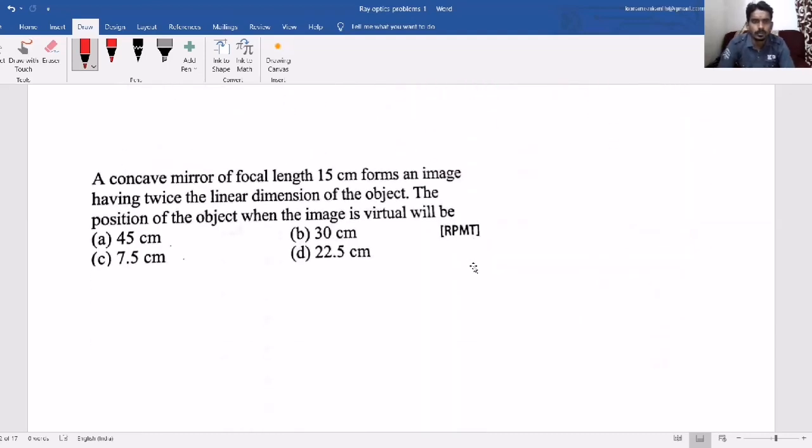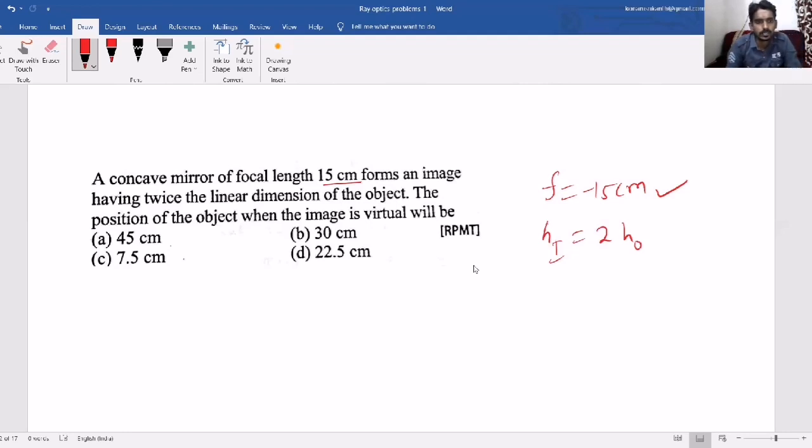Now, in a similar way, let us take one more question. A concave mirror of focal length 15 centimeter forms an image having twice the linear dimensions of the object. The focal length of the concave mirror is 15, so for a concave mirror it is minus. Forming an image having twice the linear dimension means the height of the image is 2 times the height of the object.